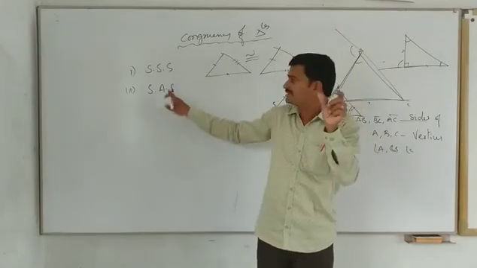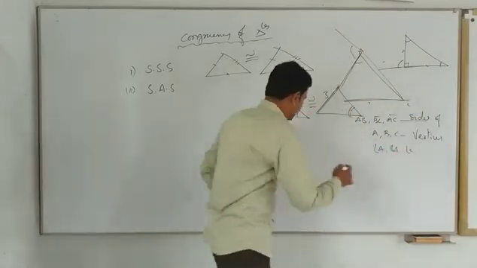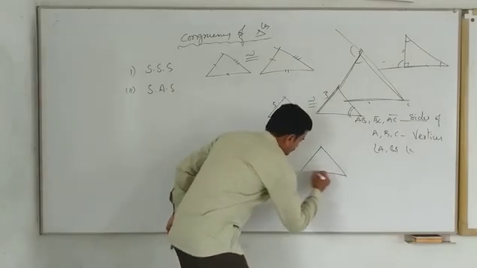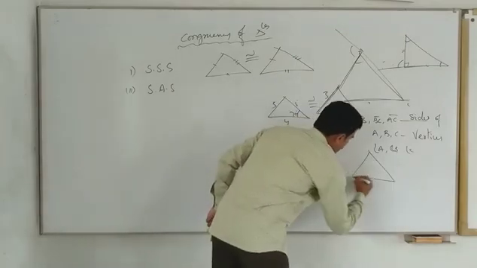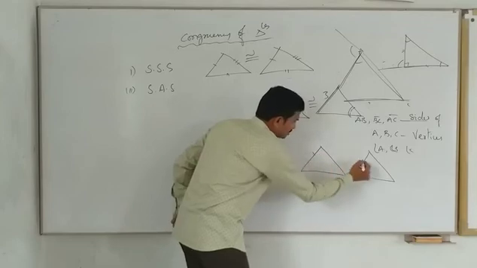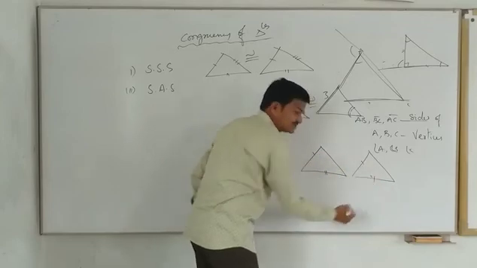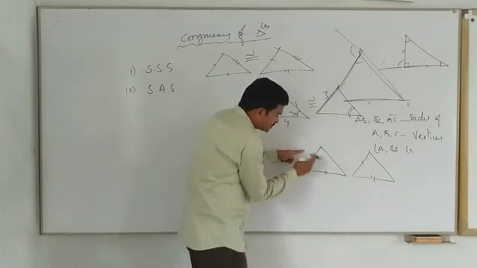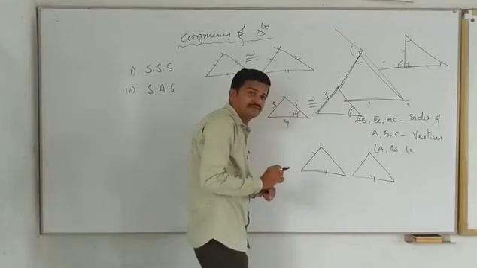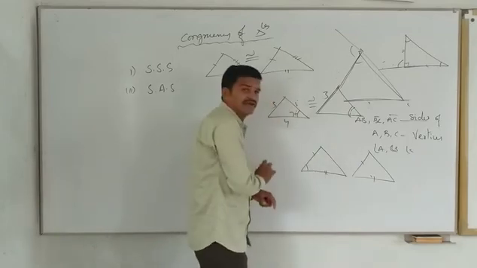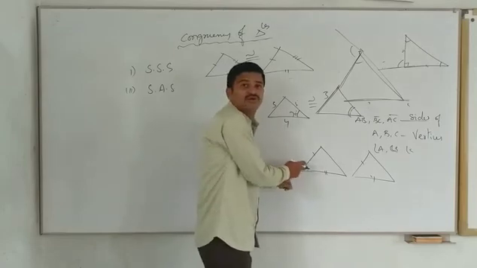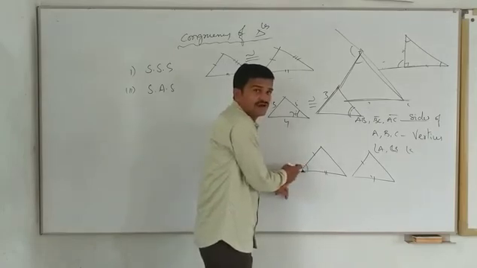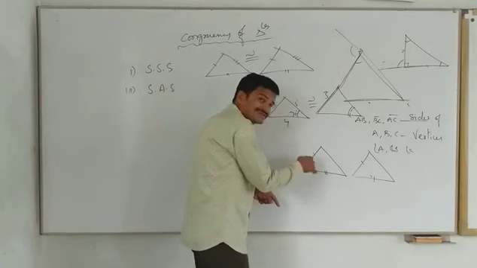So what is meant by this including angle? That means, look here. This equals this, equals this. Now with these two sides, what angle is forming? This angle is forming. So this is called including angle. So this is the way.